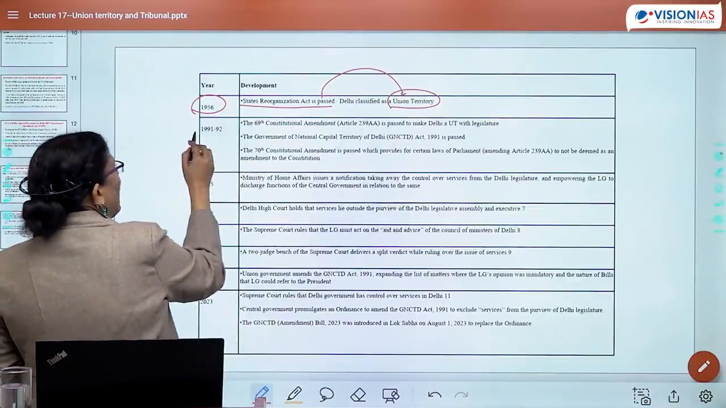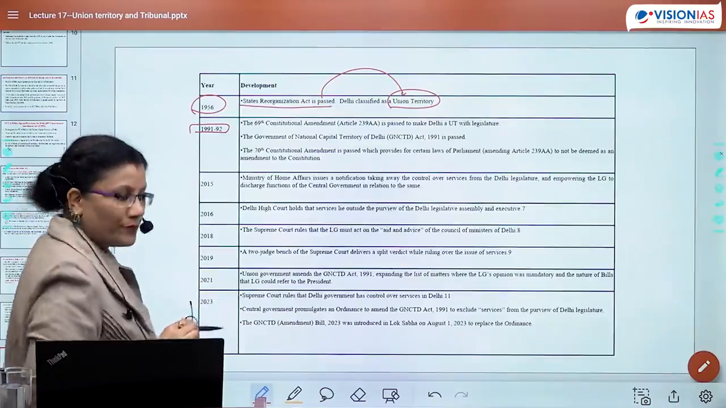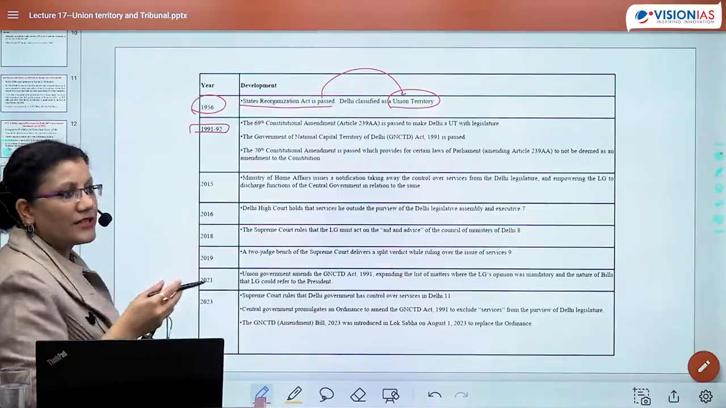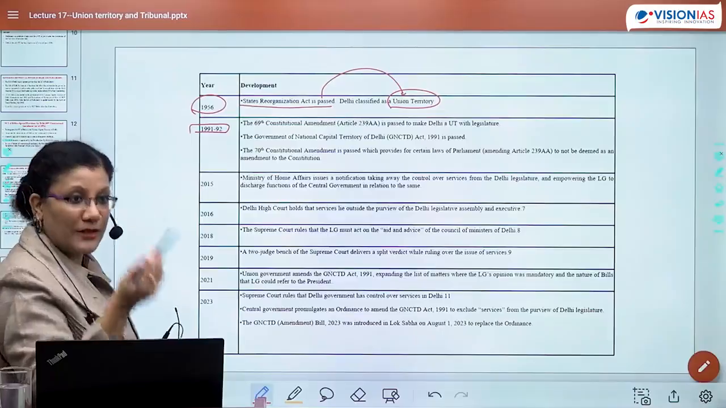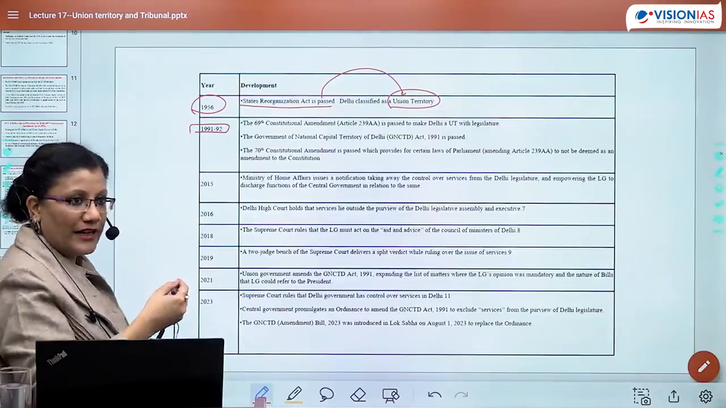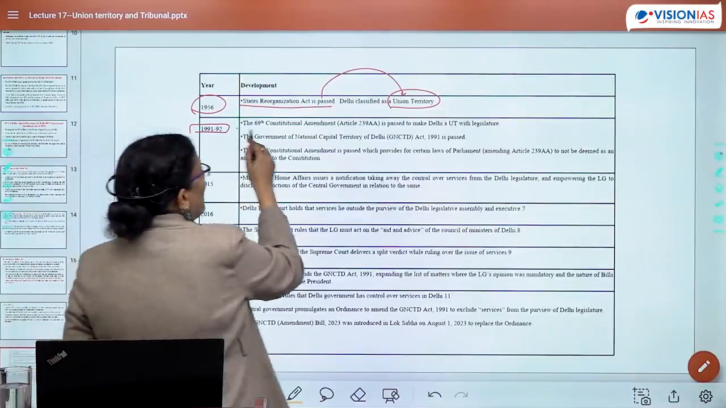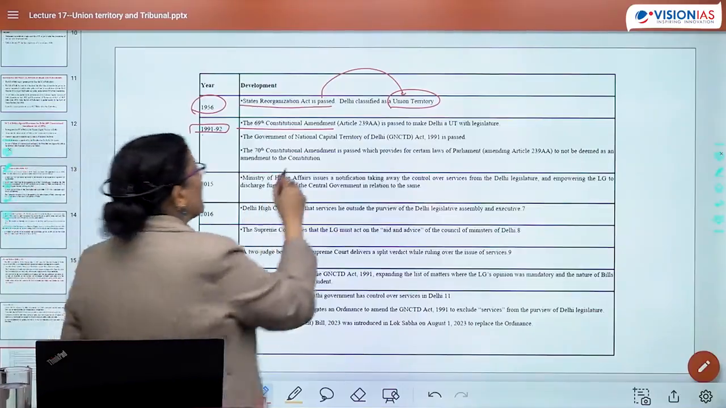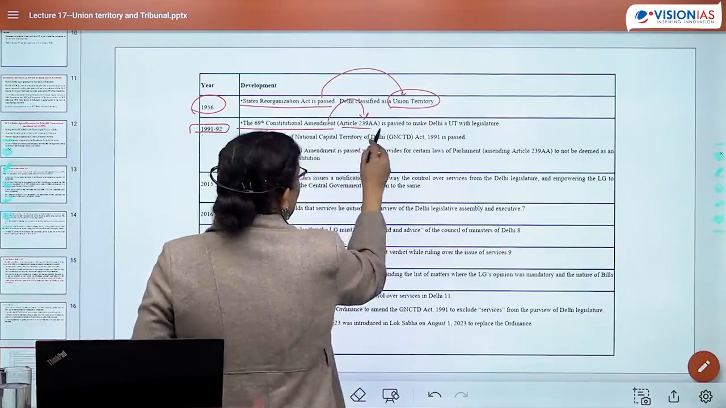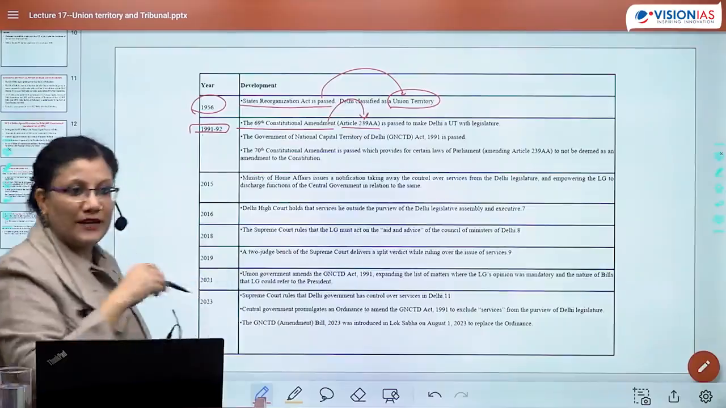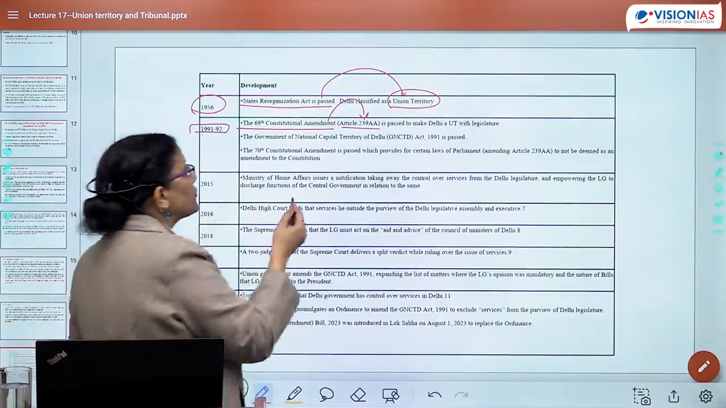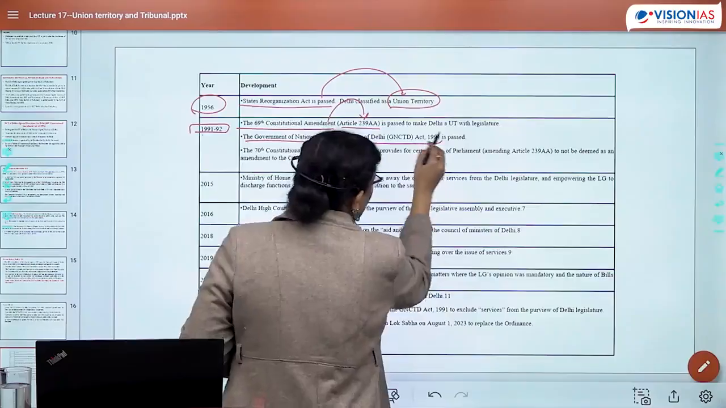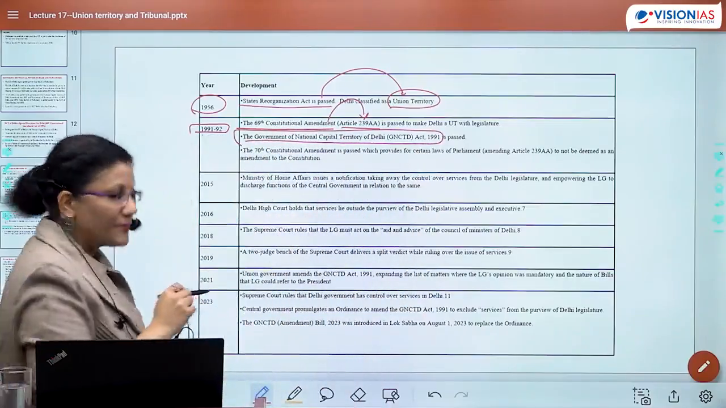Then what happened? 1991-92. Now S. Balakrishnan Committee comes up. S. Balakrishnan Committee says that Delhi should be given a special status. Subsequently, the 69th Constitutional Amendment Act 1991 came up. As per this particular Amendment Act, Article 239AA and Article 239AB are being inserted. Apart from that, Government of National Capital Territory of Delhi Act also comes up, right?